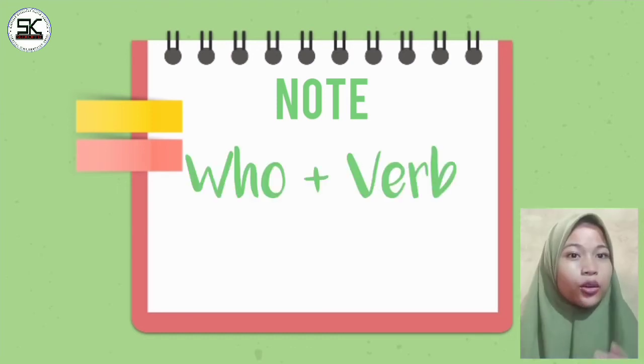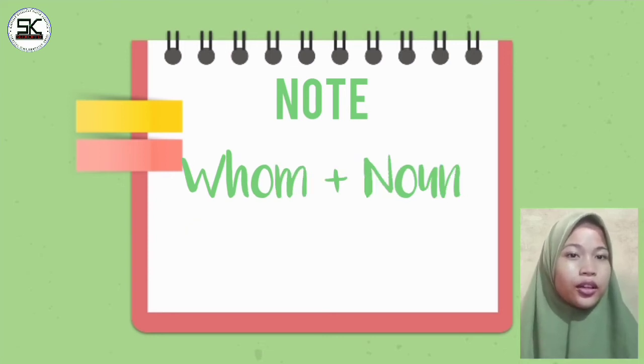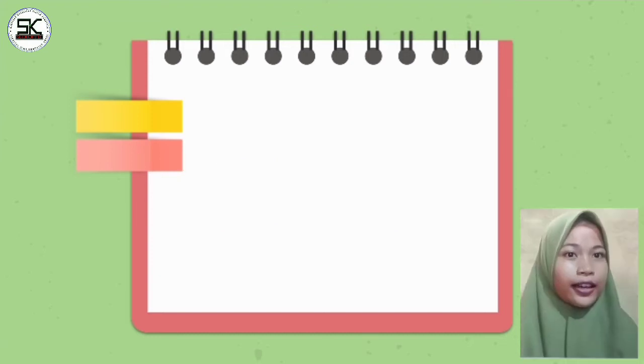Number 1, who plus verb. The relative pronoun who is followed by the verb. Number 2, whom plus noun. The relative pronoun whom is followed by a noun. Okay, that's all from my explanation.